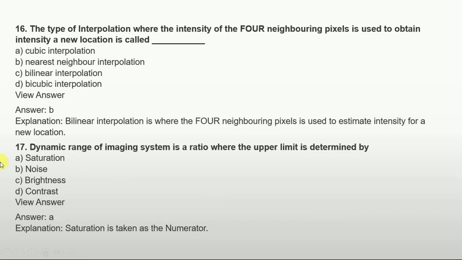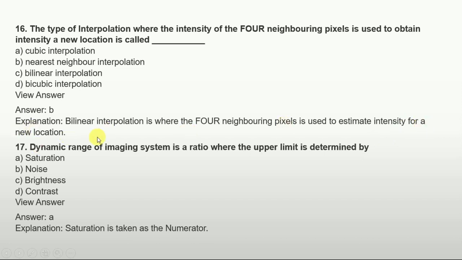Next question is, the type of interpolation where the intensity of the 4 neighboring pixels is used to obtain the intensity at a new location is called dash. Options are: cubic interpolation, option B is nearest neighbor interpolation, option C is bilinear interpolation, and option D is bicubic interpolation. So the answer is option B, that is nearest neighbor interpolation. So bilinear interpolation is where the 4 neighboring pixels are used to estimate intensity for a new location.